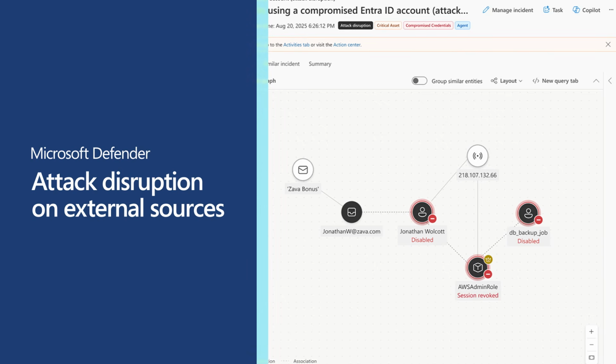Attack disruption was built to stop in-progress attacks, and we've expanded it to more sources like AWS, Okta, and Proofpoint, and the list will continue to expand.